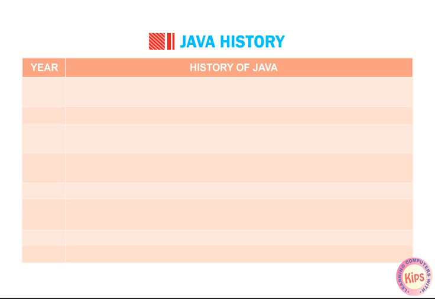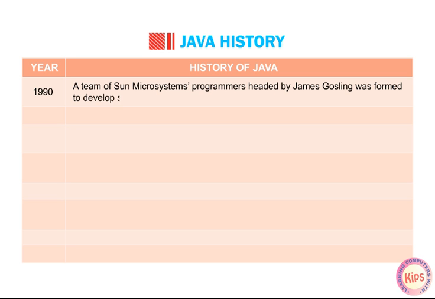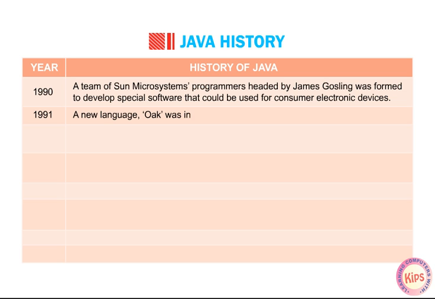History of Java. 1990. A team of Sun Microsystems programmers headed by James Gosling was formed to develop special software that could be used for consumer electronic devices. 1991. A new language, Oak, was introduced by the team.